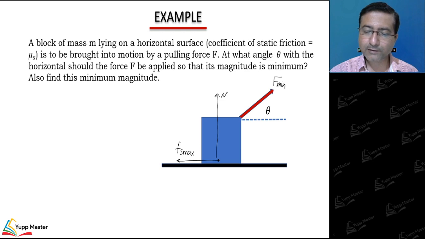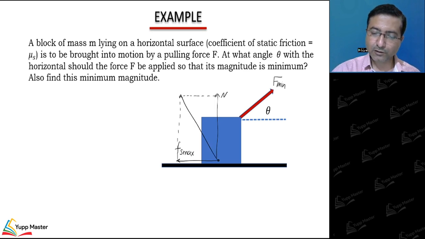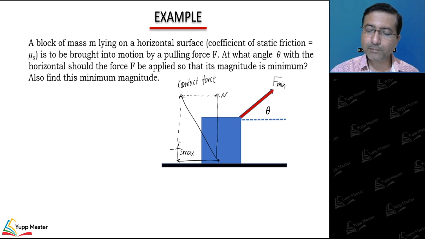So normal and friction, the resultant of these two when the block is about to slip, is called the contact force. And we know the maximum value of static friction force is mu s into N.